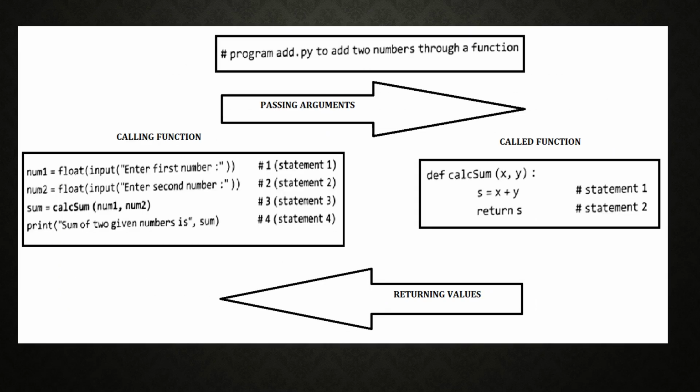For example, we have to write a program to add two numbers through a function. Whenever you implement a function in your program, in the main function, or the caller function or calling function, we just need to access the input values, call the function, and display the values. So three things should be included. The printing function or outputting function is not required now, as that can be performed in the called function itself.